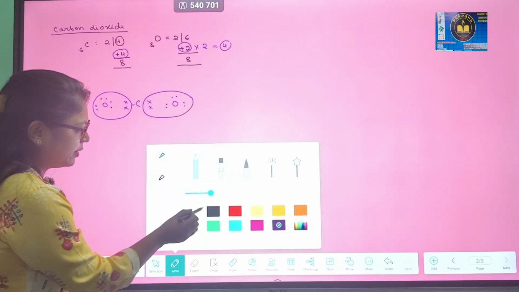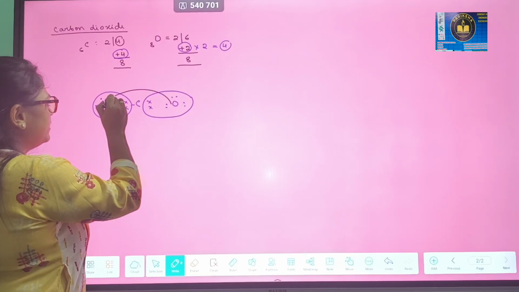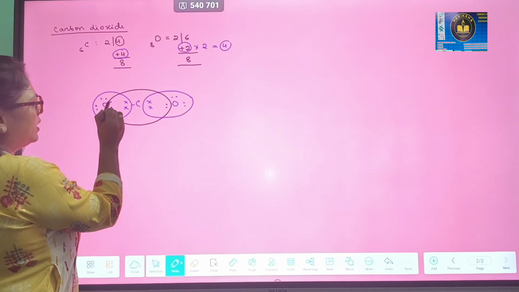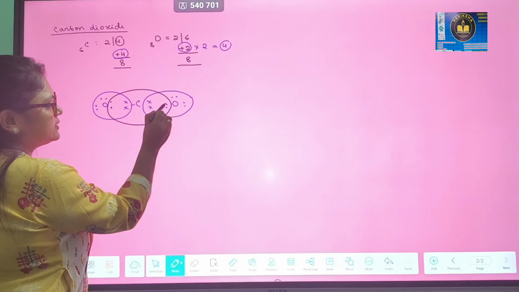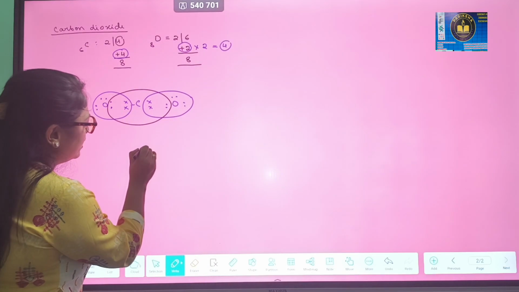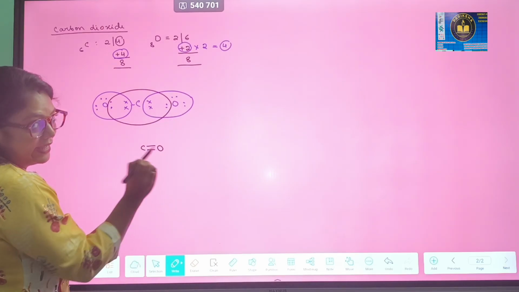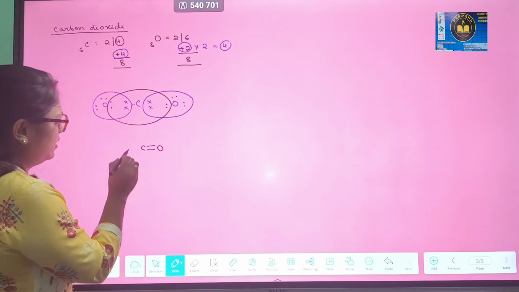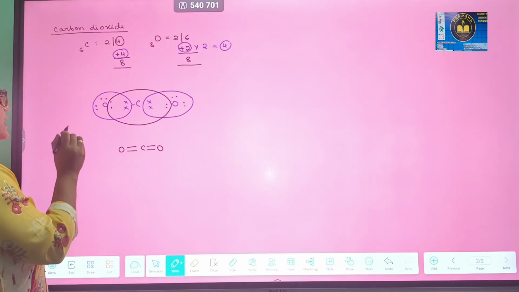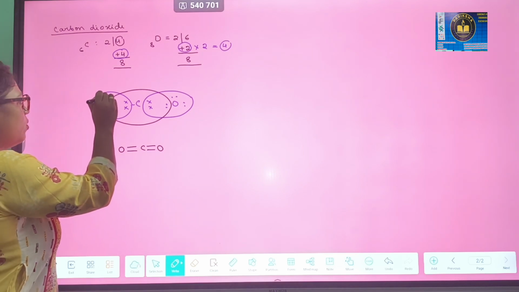Now it is the turn for carbon. Carbon has 4 crosses of its own, so it requires 4 dots. So it will include 2 and 2 electrons from the 2 oxygen atoms in its orbit, and in this case we can see that yes, carbon has also completed its octet. So in this way we get stability in carbon dioxide. Now since carbon and each oxygen atom have shared 2 pairs of electrons, we will draw 2 lines. 2 lines means a double covalent bond. Like in the previous case, we showed 1 bond for 1 pair of electrons being shared.